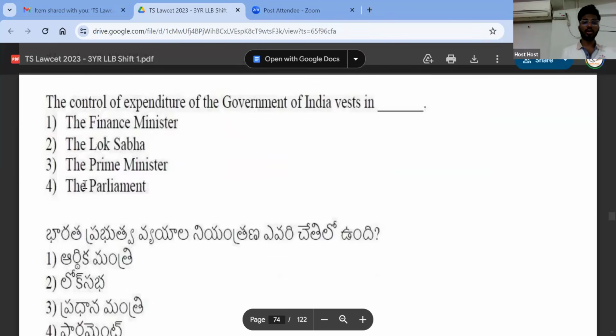The control of expenditure of Government of India vests in. So the control of expenditure of Government of India is always in the hands of Parliament. Already I told you, maybe I might not have discussed the Parliament chapter. Rajesh sir might have discussed. To draw even a single penny from the consolidated fund of India, from the government money, you need the approval of Parliament, right? So Parliament has the complete control over the expenditure of Government of India.